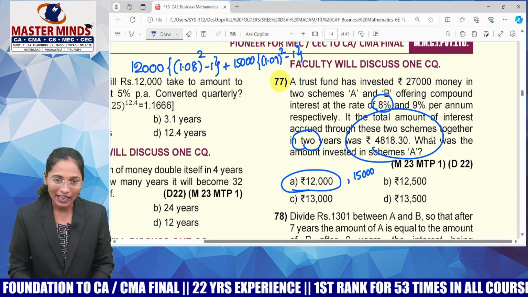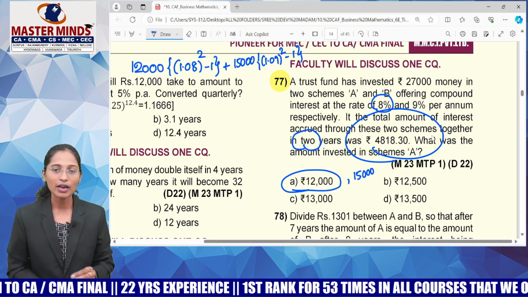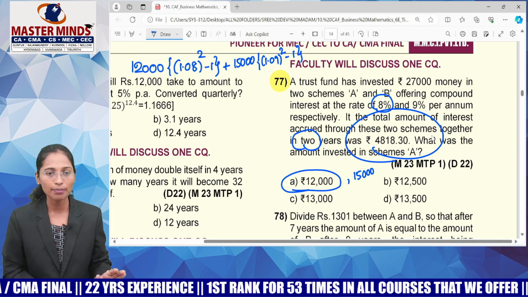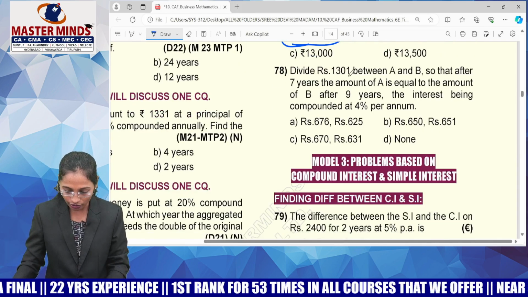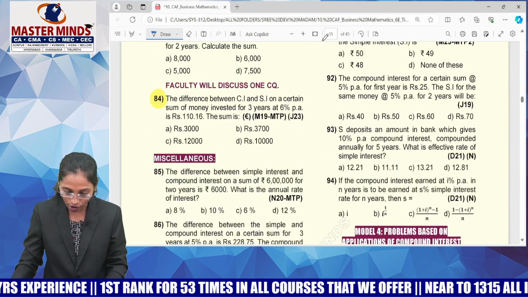That is how you can calculate the correct answer, guys. You need not take A, 27,000 minus A, B, and all that. You can simply use your calculator so that you can save a lot of time, guys.